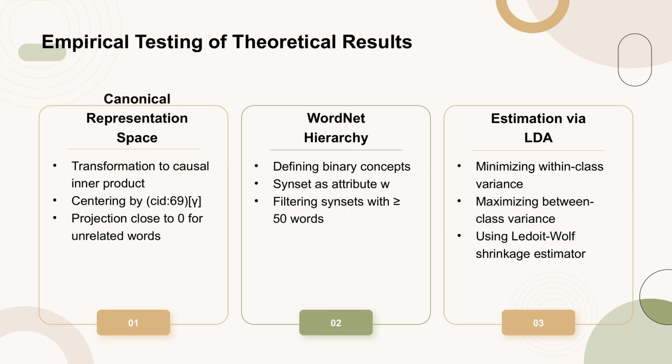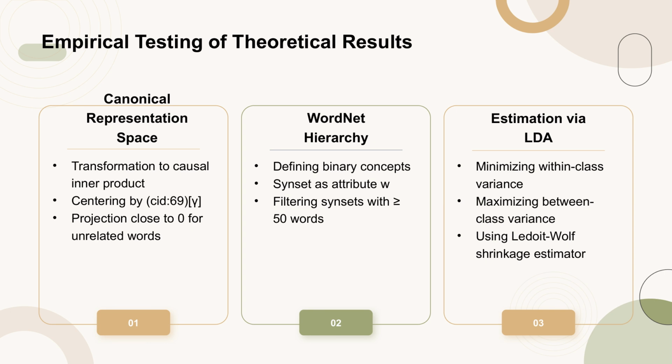The empirical testing of the theoretical results is conducted in the representation space of the Gemma 2B large language model. The canonical representation space is transformed to align the embedding and unembedding representations, ensuring the Euclidean inner product acts as a causal inner product. This transformation is estimated using a specific formula involving the unembedding vector of a word sampled uniformly from the vocabulary. The WordNet hierarchy is utilized to define a large collection of binary concepts, where each synset is treated as an attribute. Synsets with at least 50 words in the Gemma vocabulary are included.